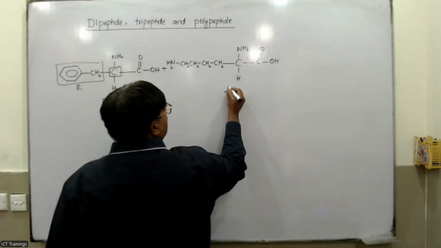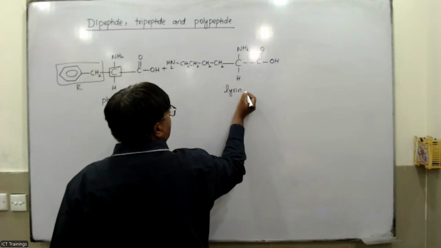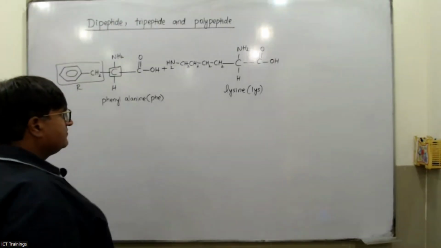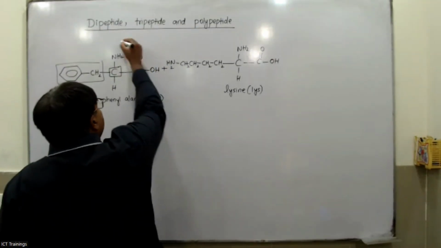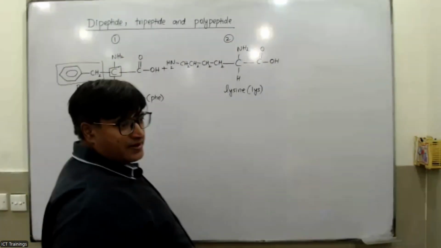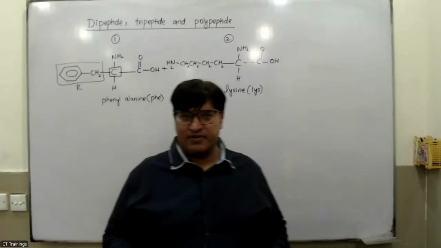This amino acid is called lysine. It is denoted by the symbol LYS. So this is the first amino acid. This is the second amino acid. Now you have to join them.